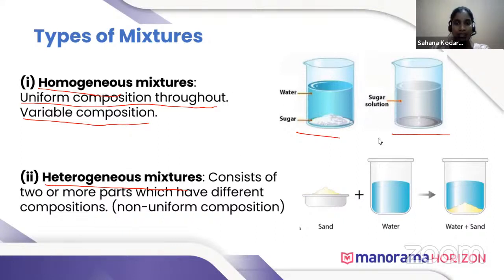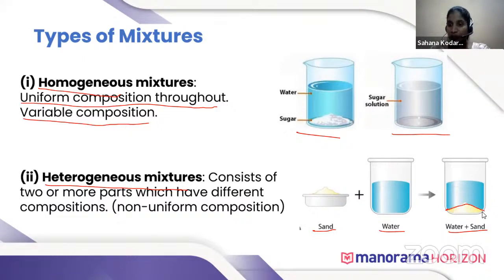Okay. Next is heterogeneous mixture. So here, for example, we have sand in one container and water in one beaker. When we add sand to water, we get this solution. Here you can see two distinct parts: sand is settled at the bottom and water is above the sand.